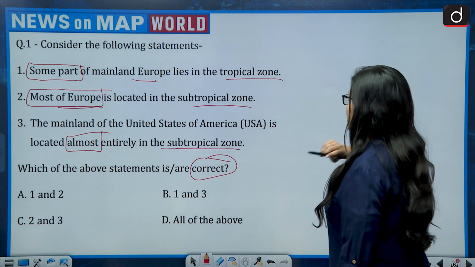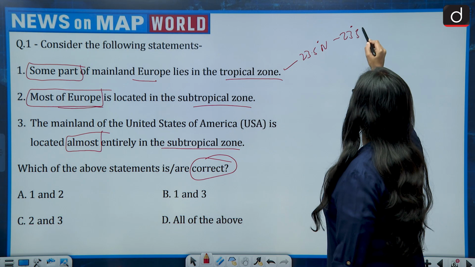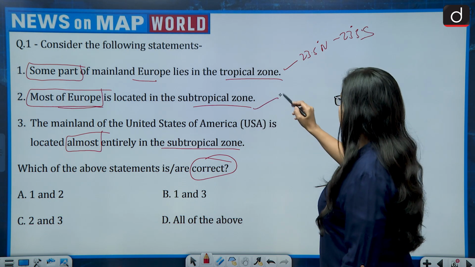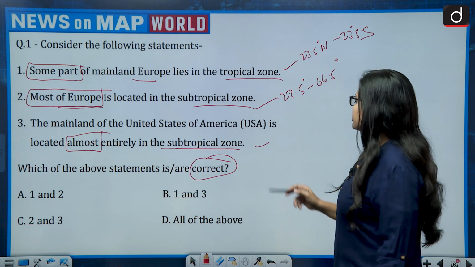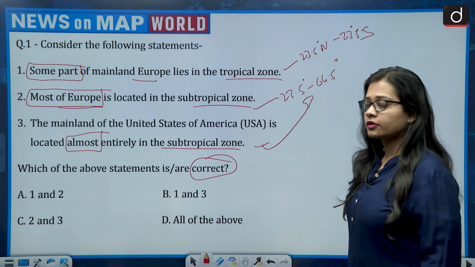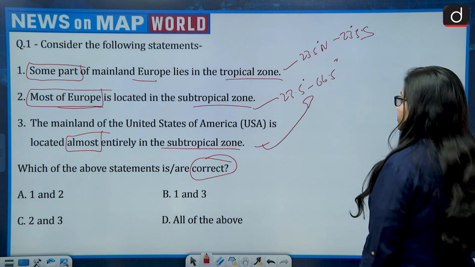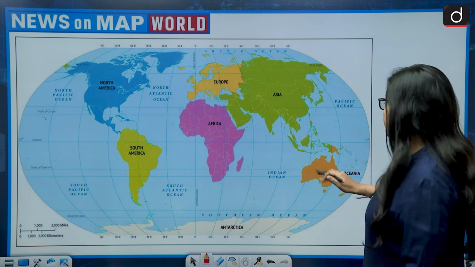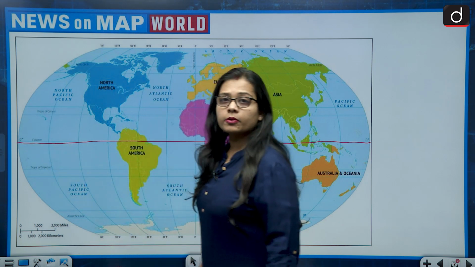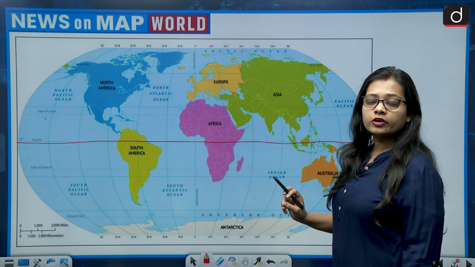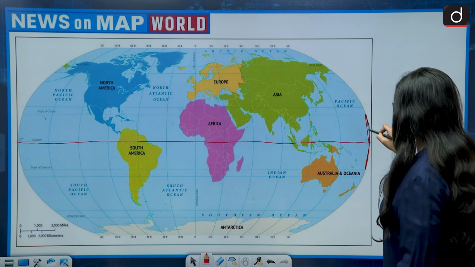So let's see this. First of all, about the tropical zone, that is 23.5 degree north to 23.5 degree south. Then subtropical zone 23.5 degrees to 66.5 degrees, and the same subtropical zone 23.5 degree to 66.5 degrees. So now let's see. First statement, some part of mainland Europe lies in the tropical zone. Let's see this. So this is the world map. Let me draw the line of the equator. So this is equator, and if we talk about 23.5 degree north to 23.5 degree south, so that is Tropic of Cancer to Tropic of Capricorn.